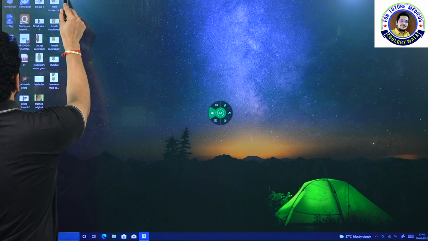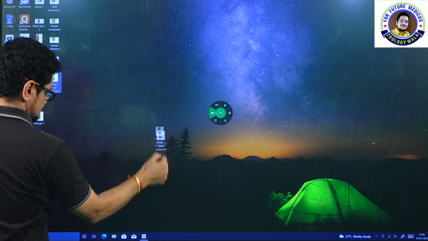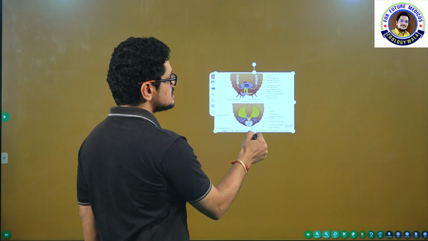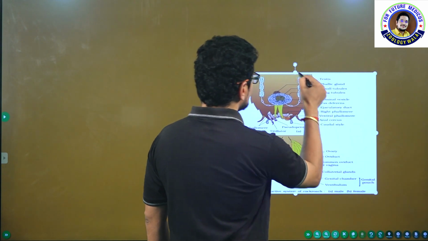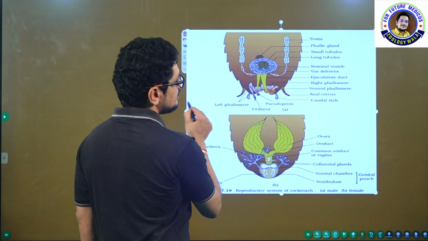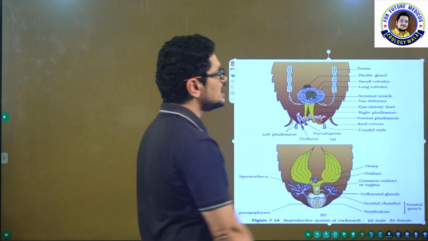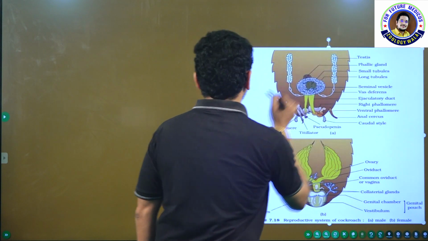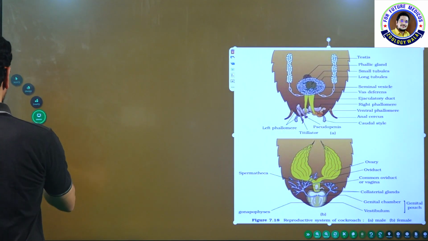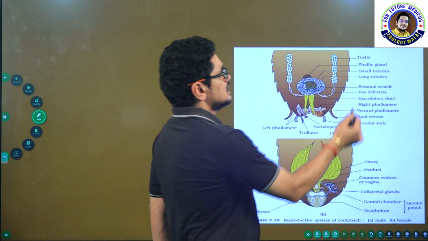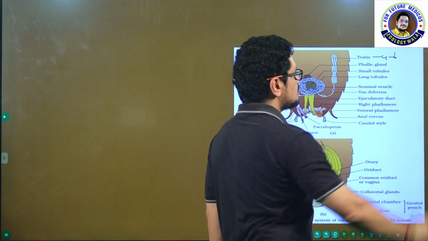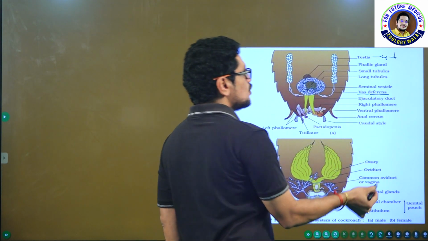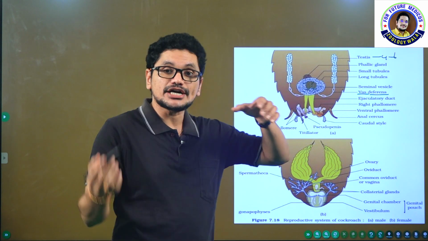Now I want a more detailed, clear-cut diagram. I already copied it, and now I will show you this one. Both male and female reproductive systems are represented in the same image. Now concentrate only on the male reproductive system. Testes, I told you, are present from the 4th to 6th abdominal segments, which in turn open into the vas deferens. Vas deferens in turn opens into the ejaculatory duct through the seminal vesicle.